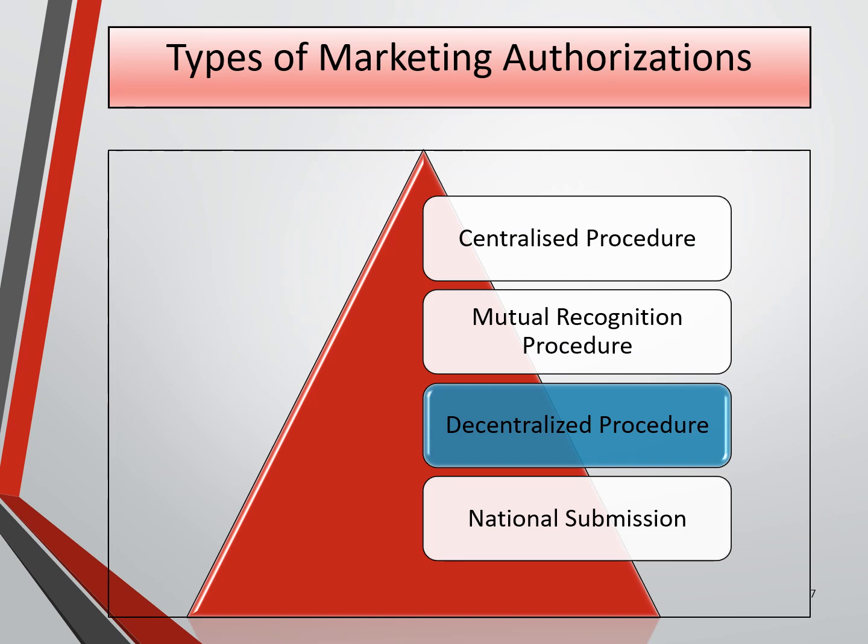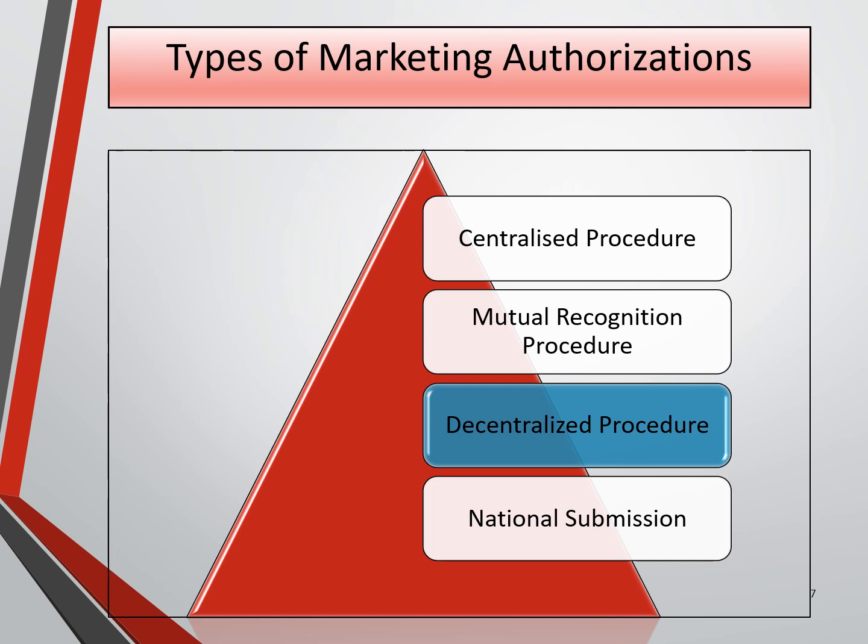Third type of marketing authorization is decentralized procedure. It is also known as DCP. Decentralized procedure is used in order to obtain marketing authorization in several member states where the medicinal product in question has not yet received a marketing authorization in any member state at the time of application.